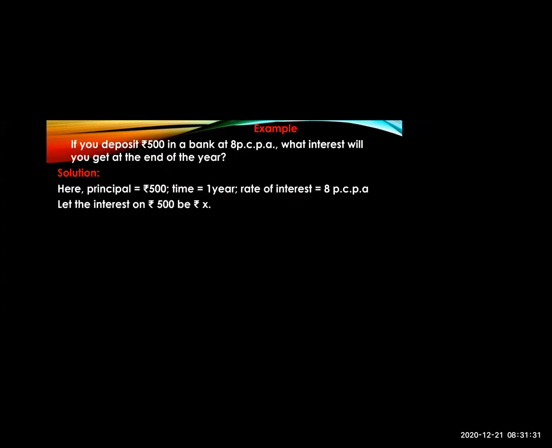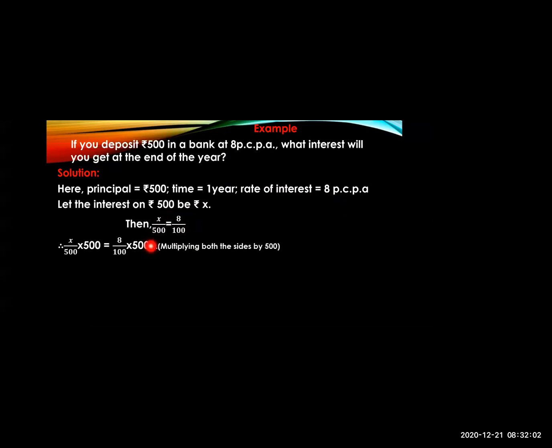Now we don't know how much interest we are going to get. So let the interest on rupees 500 be rupees x. Then we will obtain an equation: x upon 500 is equal to 8 upon 100. Why 8 upon 100? Because it is 8% per annum. Whenever percent is there, the denominator will be 100.